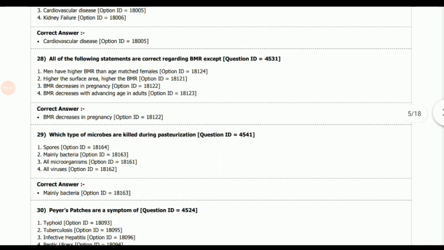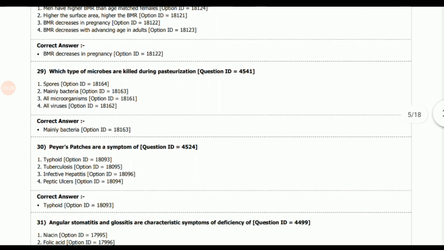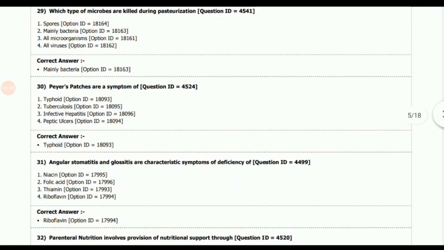Next question, all of the following statements are correct regarding BMR except? So the answer is BMR decreases in pregnancy. This statement is wrong in the context of BMR. Next question, which type of microbes are killed during pasteurization? So the answer is mainly bacteria. Next question, Peyer's patches are a symptom of?